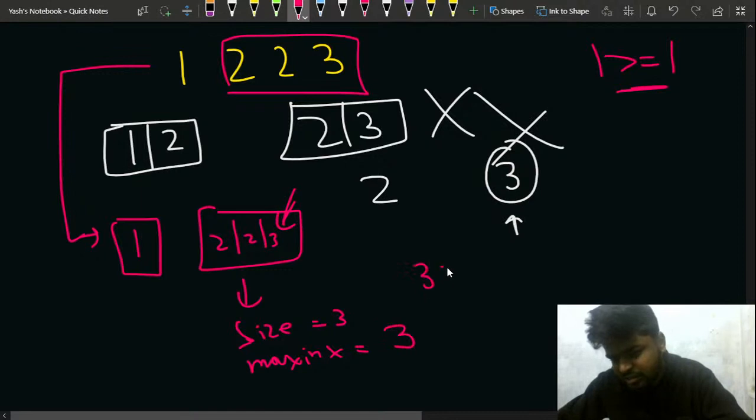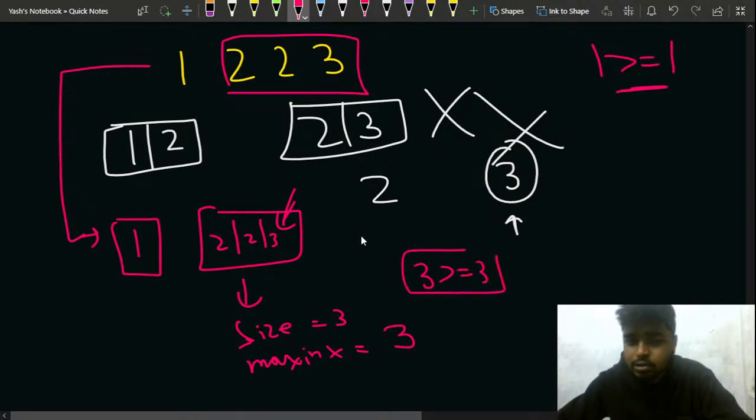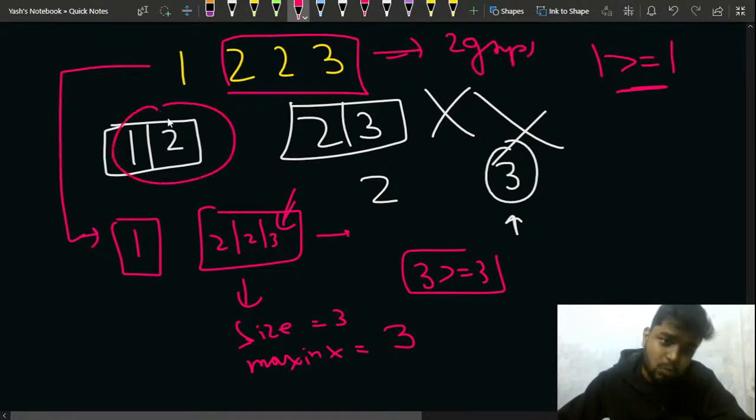So can I say that 3 is greater or equal to 3? Yes, I can. So for this particular test case, I can make 2 groups. Whereas if you had taken 1 and 2 and then 2 and 3, you would have only been able to make the group of 1 and 2, but not 2 and 3, right?